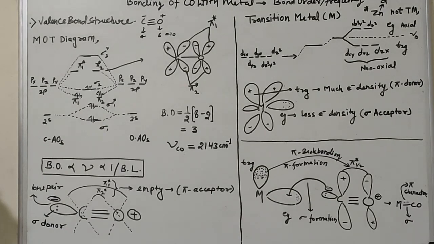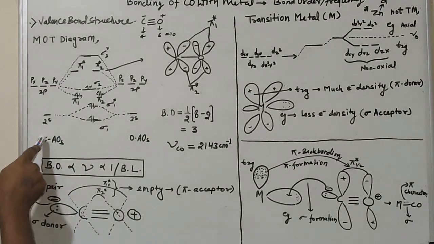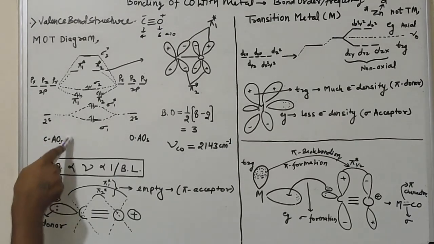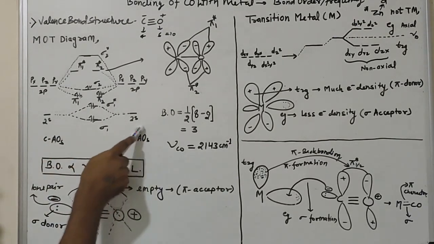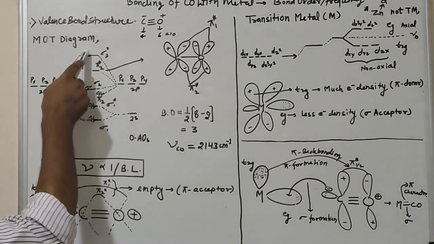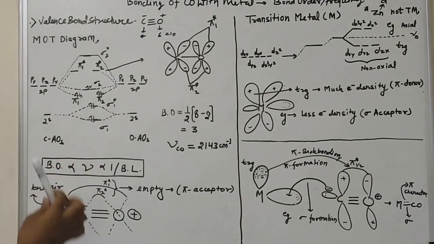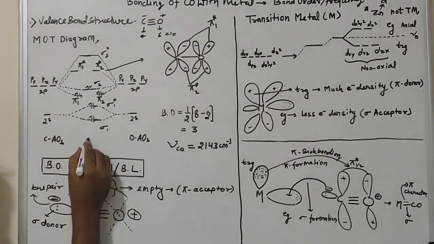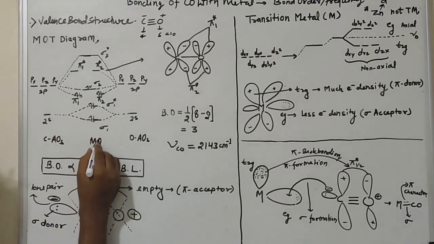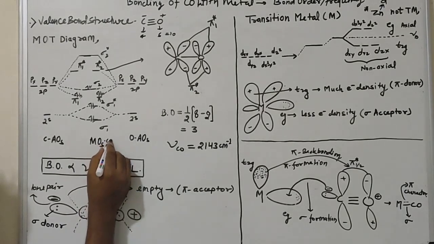According to molecular orbital theory, when atomic orbitals combine with each other, they form the same number of molecular orbitals. As you can see, atomic orbitals of carbon combine with atomic orbitals of oxygen, forming the molecular orbitals of carbon monoxide.